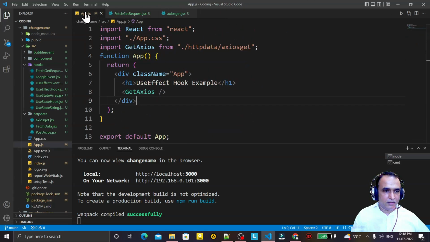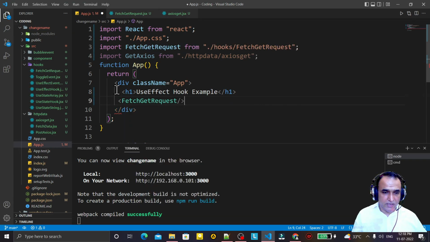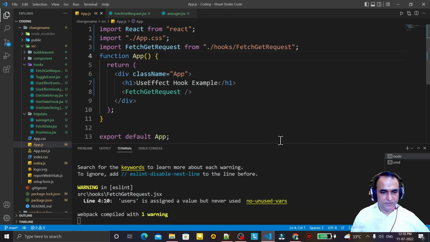Now in this we have used axios get, so we have to use the fetch request here like this, and we have to remove this get request. Save this. And users is assigned but never used, so we see this user here.